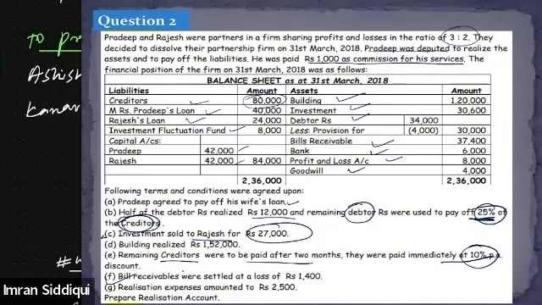Next, adjustment: sales bills receivable was settled at a loss of 1,400. We have basically realized the value of bills receivable at a loss of 1,400. Then realization expense amounts to 2,500. We need to prepare the realization account in this question. All right, everyone, I hope the question is clear to all of you.